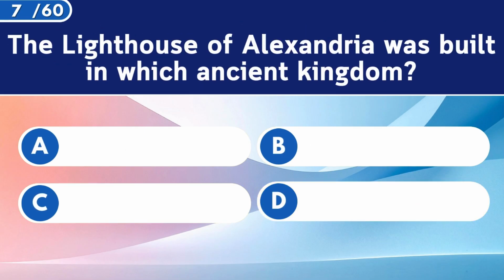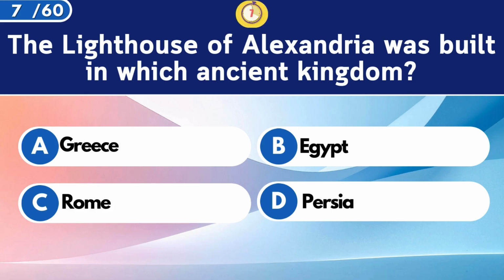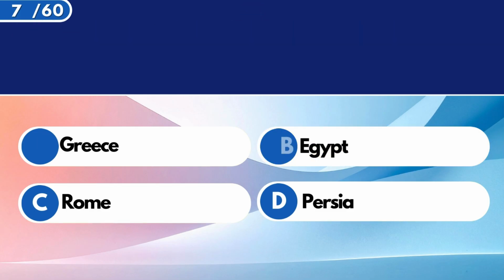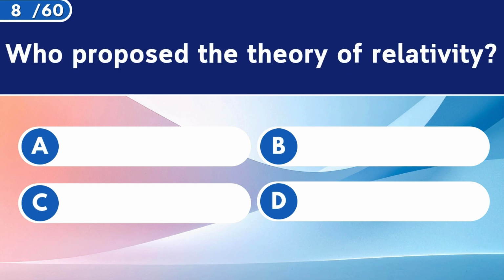The Lighthouse of Alexandria was built in which ancient kingdom? Egypt. Who proposed the theory of relativity?